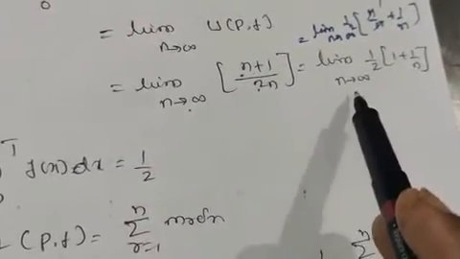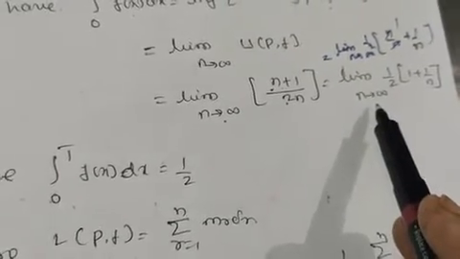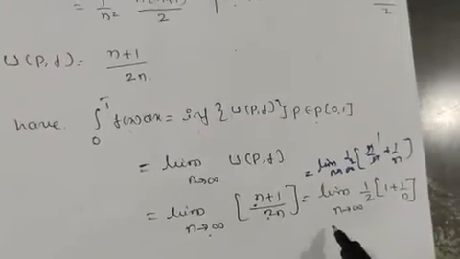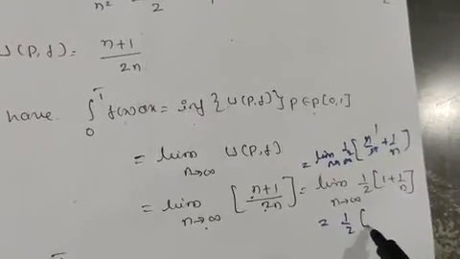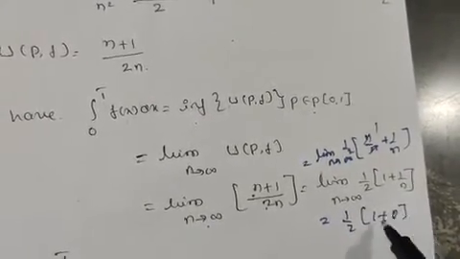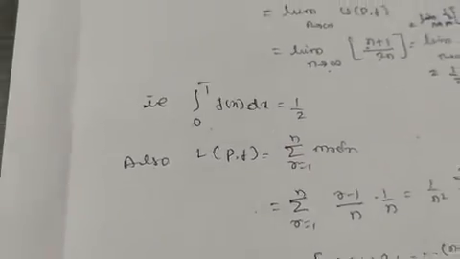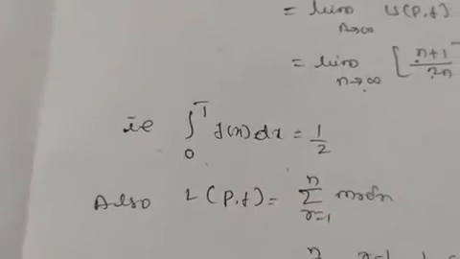Now substitute n equals infinity here. What happens? 1 plus 1 by infinity is 1 plus 0. This equals 1 by 2 into 1 plus 0. 1 plus 0 is 1 only. It is simply equal to 1 by 2. So the upper Riemann integral from 0 to 1 is equal to 1 by 2.